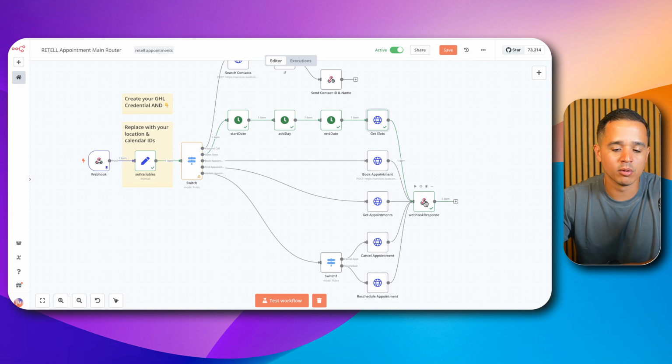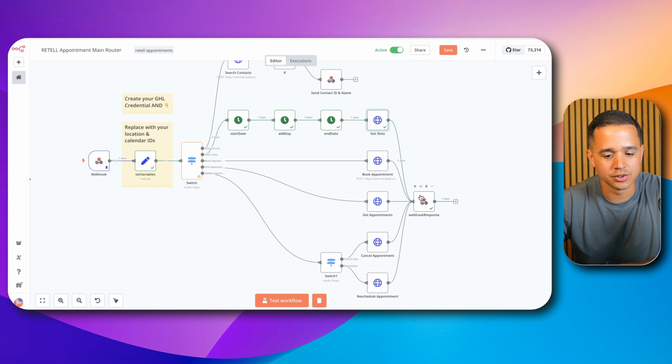Now, something important here, and just another mechanism of simplicity, is we're using one respond to webhook workflow. So in the past, I would have each and every one of these have a response to the webhook.